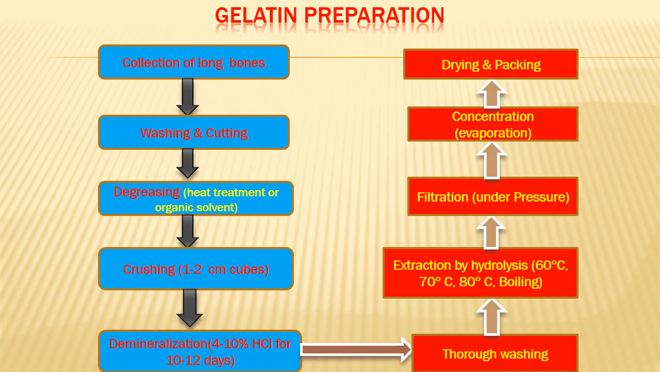So here we will see a little more detail about the preparation of gelatin. The first phase is the collection of long bones. These bones are collected from the slaughterhouse, especially from cattle, buffalo or pig. The first condition is the animal should be healthy, so there must be antemortem and postmortem inspection, and the bones should be collected hygienically and stored properly.